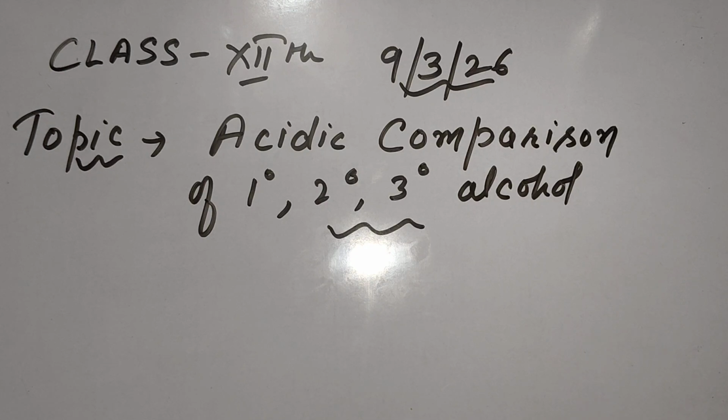Hello everyone, class 12th. The topic is the acidic comparison of 1 degree, 2 degree and 3 degree alcohol. In the previous video we compared the acidic nature of alcohol and water. Before understanding this topic, we should know 1 degree, 2 degree and 3 degree alcohols.